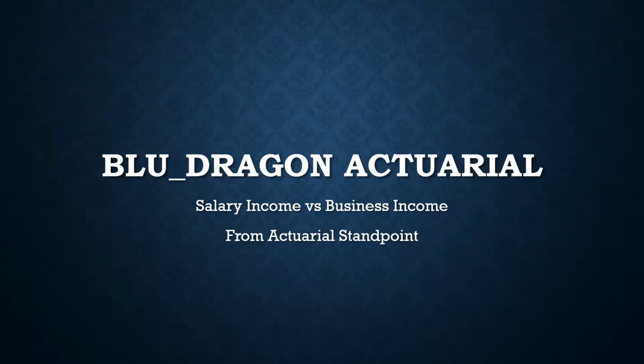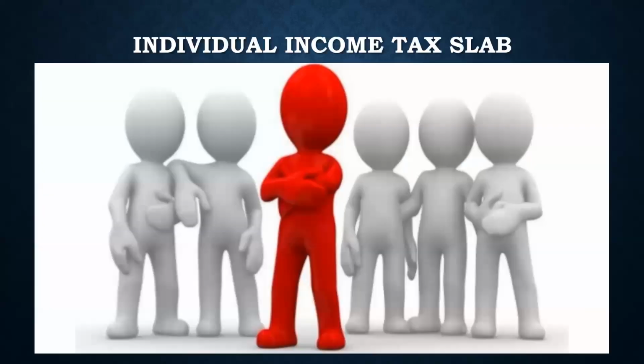So moving on to the topic, salary income versus business income from an actuarial standpoint, that is from a risk management perspective, which one you should follow, right? Obviously the income tax etc. are part of SA2 or higher paper syllabus, and you have to remember those. So all these are very important. It's not that it's a finance presentation, it's important from an actuarial standpoint as well.